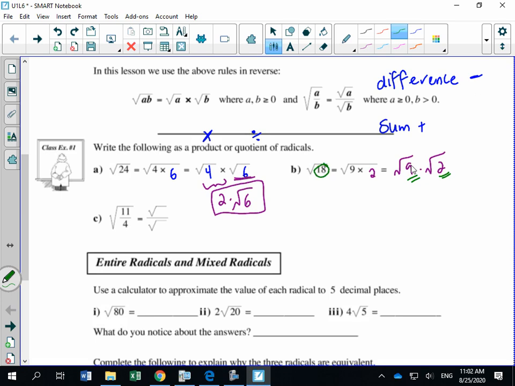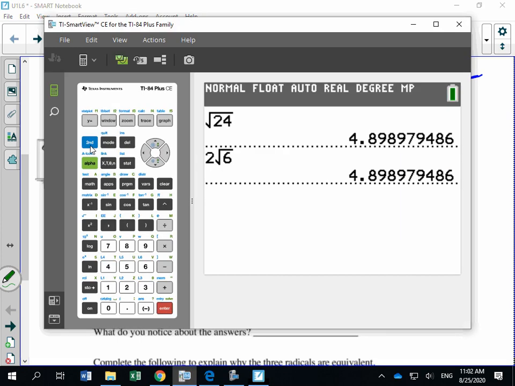Now look at these two numbers. Which one can you take the square root of? The square root of 9 is 3. Root 2 is my answer. And we'll check. Let's check if we're right. Square root of 18. And I'm saying that's the same thing as 3 root 2.